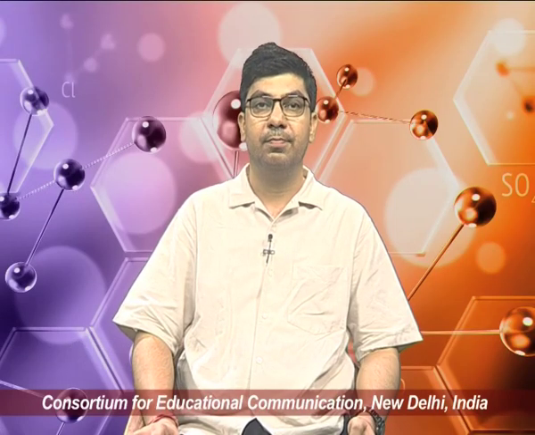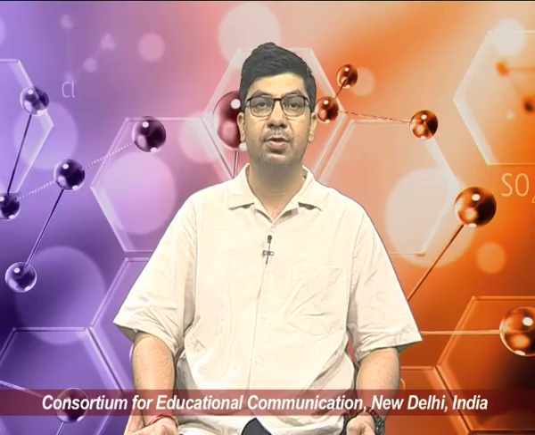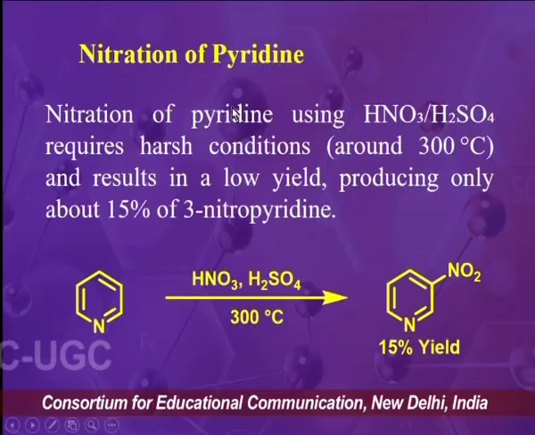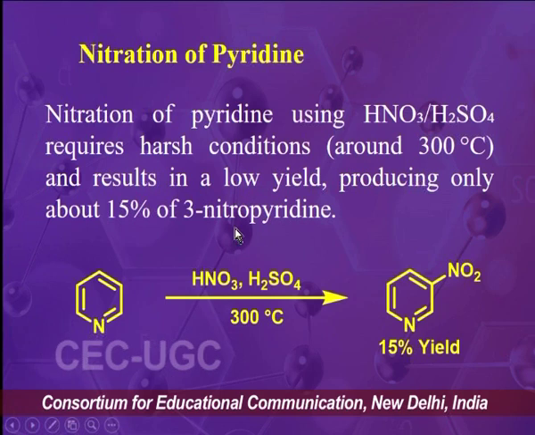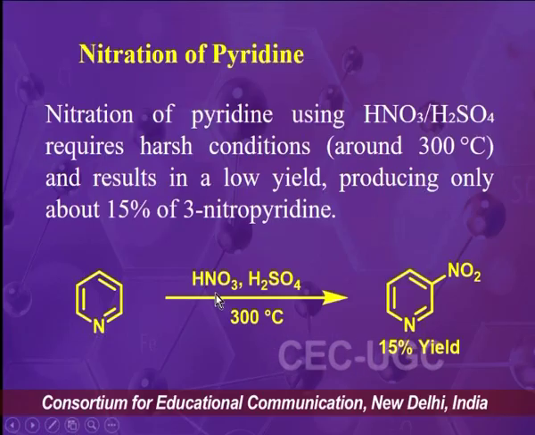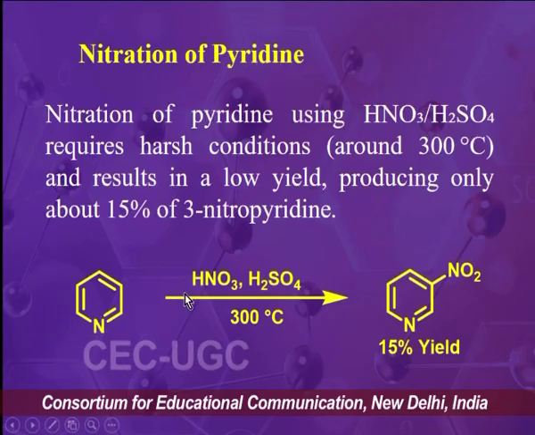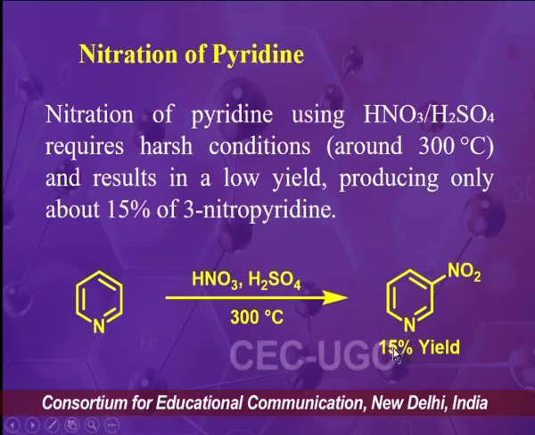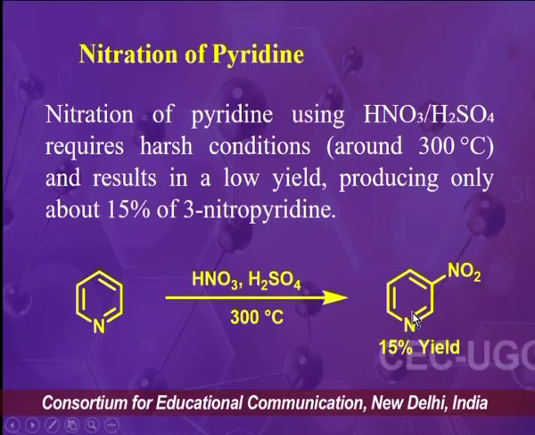So we can see some examples of the electrophilic substitution reaction. The first is nitration of pyridine. Nitration of pyridine using nitric acid and sulfuric acid at 300 degrees Celsius can be carried out, but the problem is that in the synthesis we get only 15% yield.